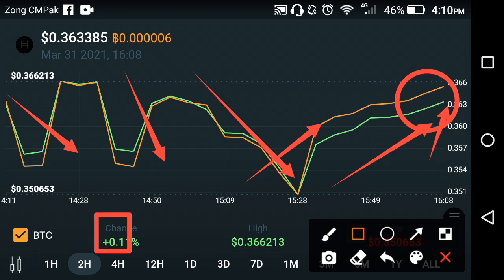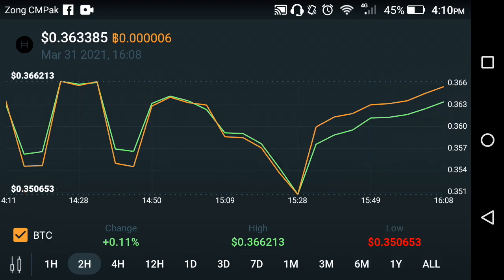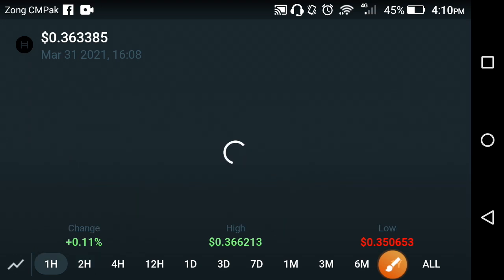Now as you can see here, the change is about positive 0.11% in Hedera hashgraph in the previous last 2 hours. The high price of Hedera hashgraph is about $0.366213 in the previous last 2 hours. That is the live price prediction of the previous 2 hours. And now let's see the last 1 hour result of Hedera hashgraph in the cryptocurrency market.